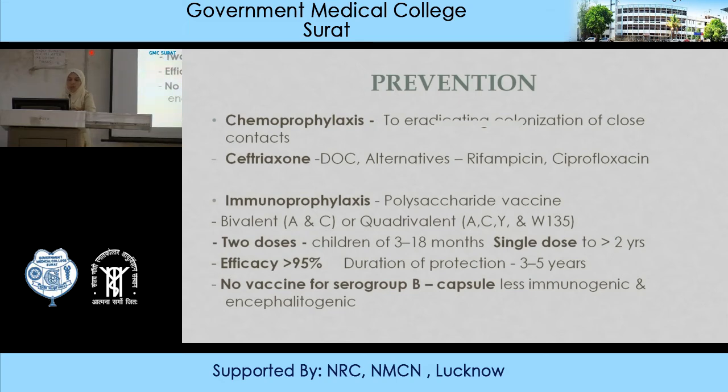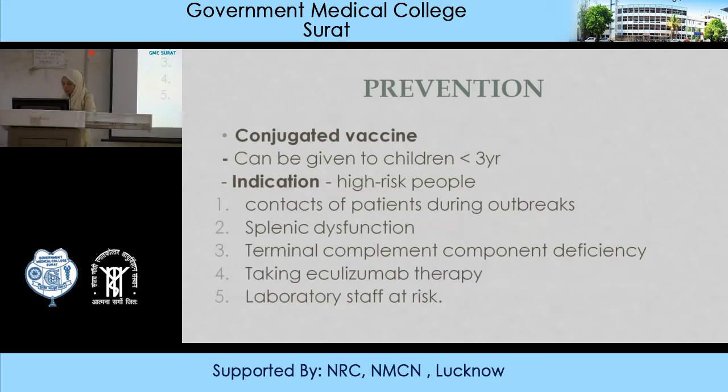No vaccines for serogroup B, as the capsule is less immunogenic and can even cause cross-reactive properties. That's why it is avoided. You can prevent by conjugated vaccine given to children less than 3 years of age, and even you can give in high risk group patients who are exposed or working in outbreaks, patients with splenic dysfunction, patients having terminal complement component deficiency, taking eculizumab therapy, and lab staff working at risk.